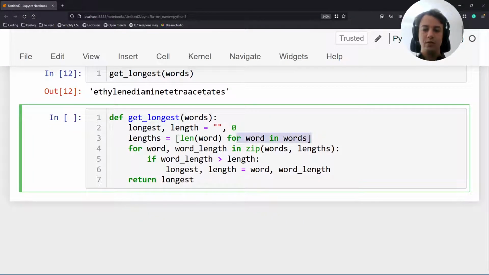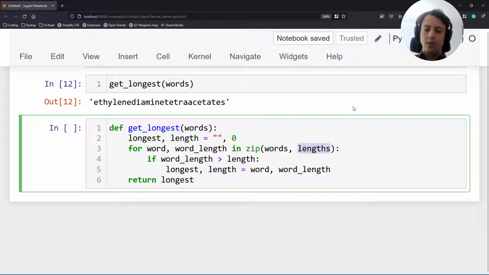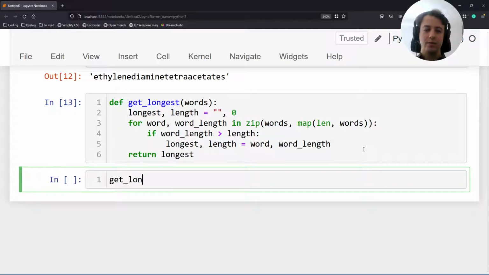Instead of pre-computing all of the lengths in a list, what we can do is map the built-in length over the words. Now the idea here is that the map of the length of the words is not a list, it is something lazy that knows how to compute the length of each word, but does so on demand. So now we are going through the words and the corresponding lengths, one by one, and we do not have the memory overhead of pre-computing all of the lengths. And this obviously still works.